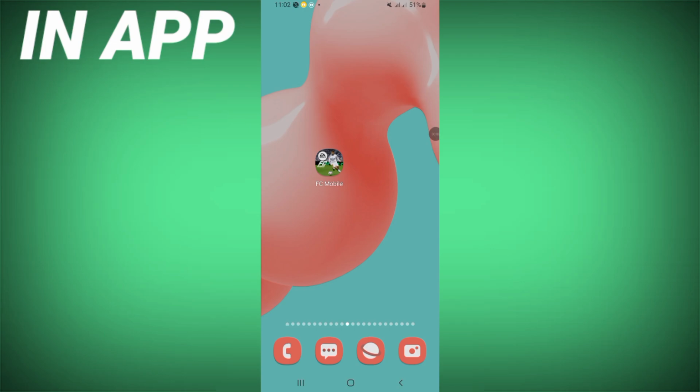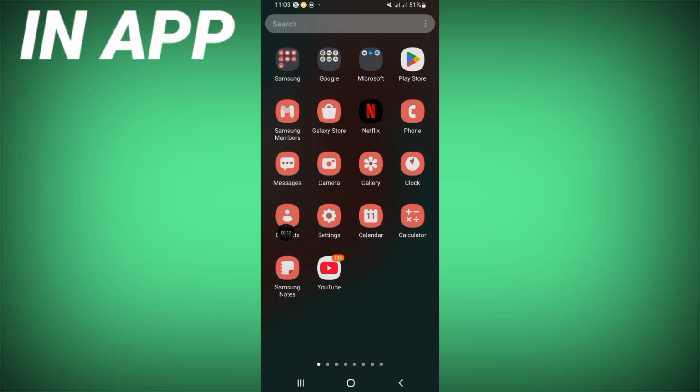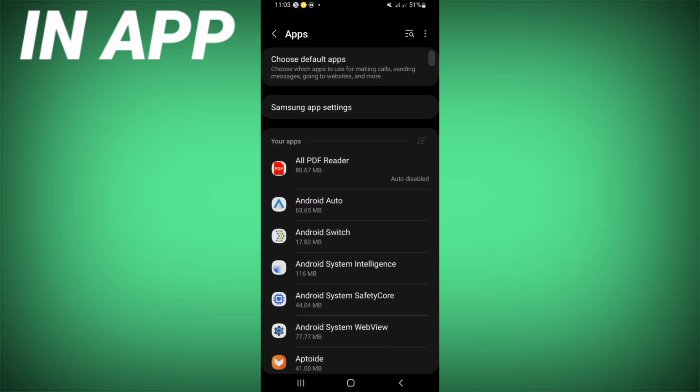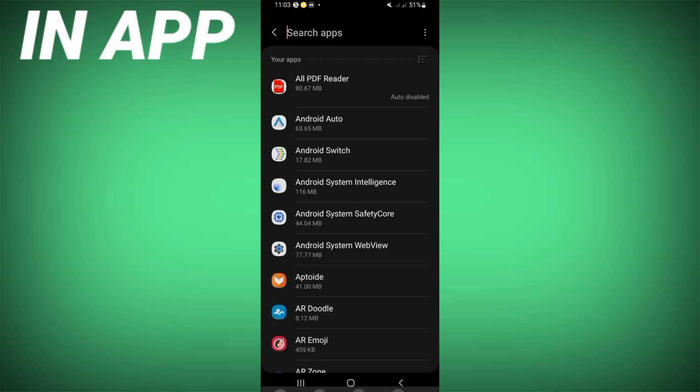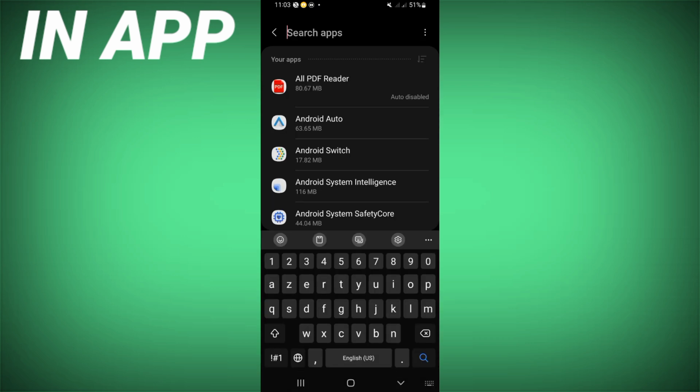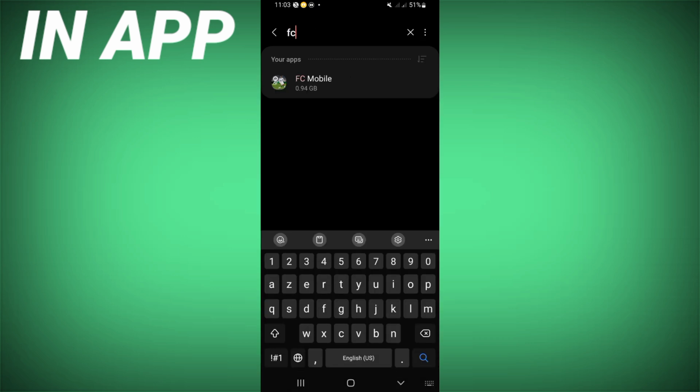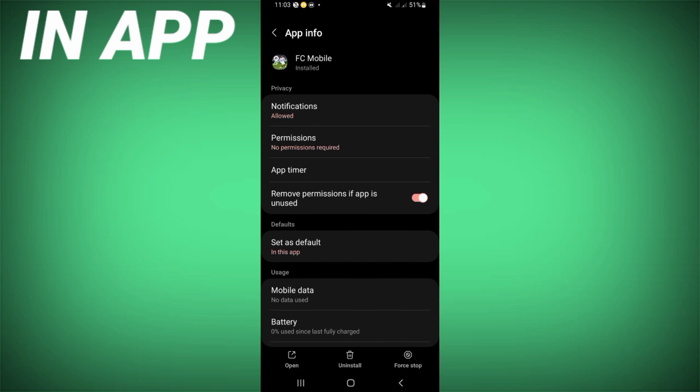In this video I will show you how to fix sound problem on FC mobile game easy and quick. So guys, to fix this problem, directly open the settings of your device, click on apps option and search for FC mobile and click on it when you see it.